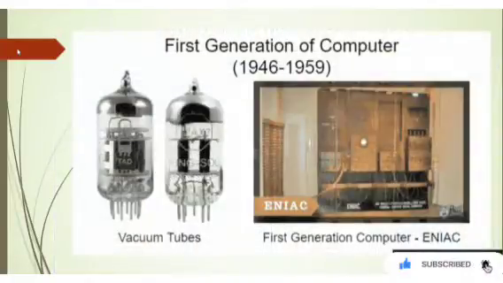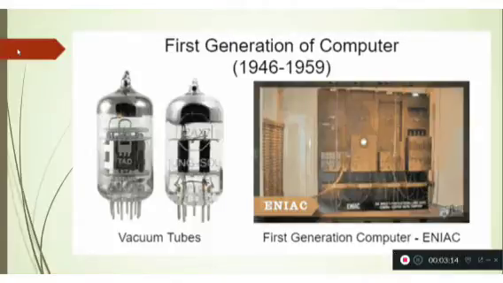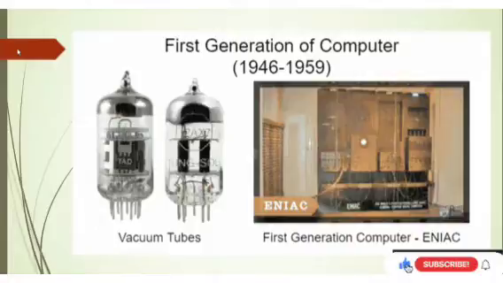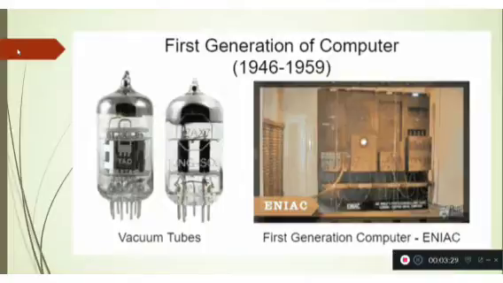Now, the first generation of computers. This is the earliest generation of computers, which started from 1946 to 1959. It is known as the first generation of computers.